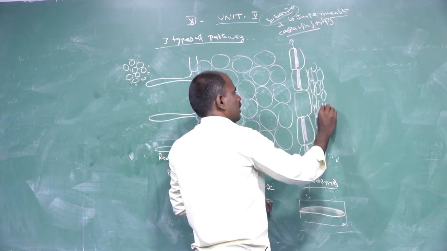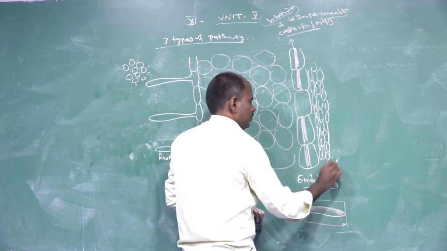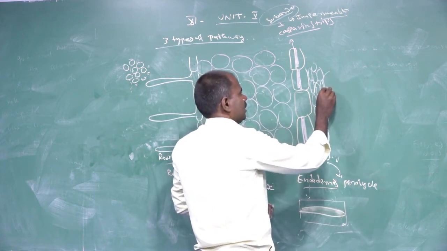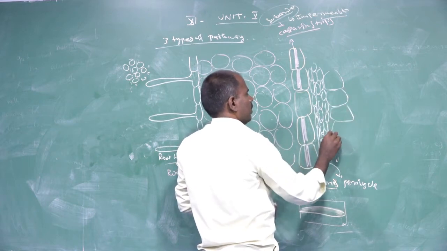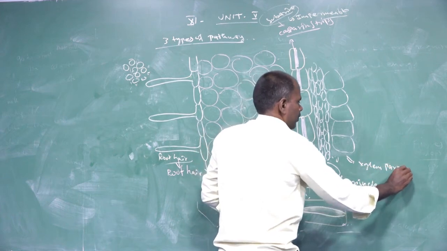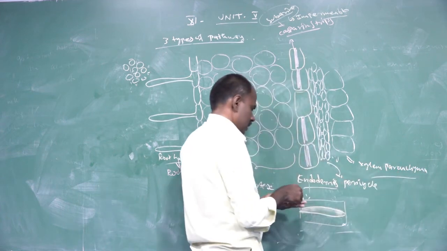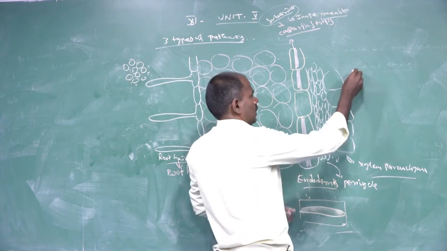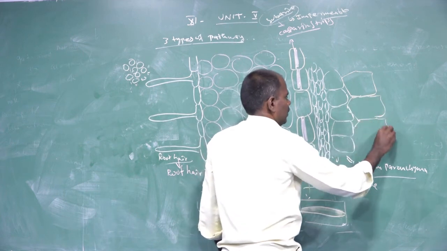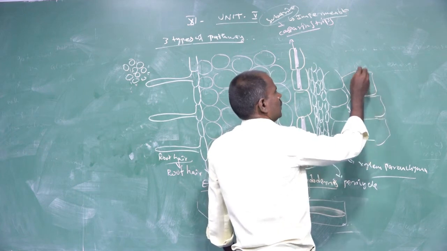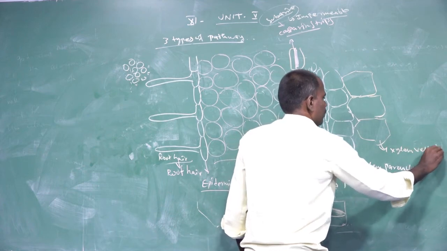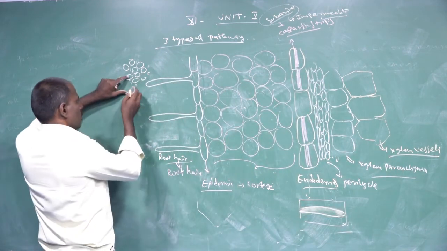Few layers arranged only in the pericycle. The next one is parenchymal cells, xylem parenchyma, and then xylem vessels.